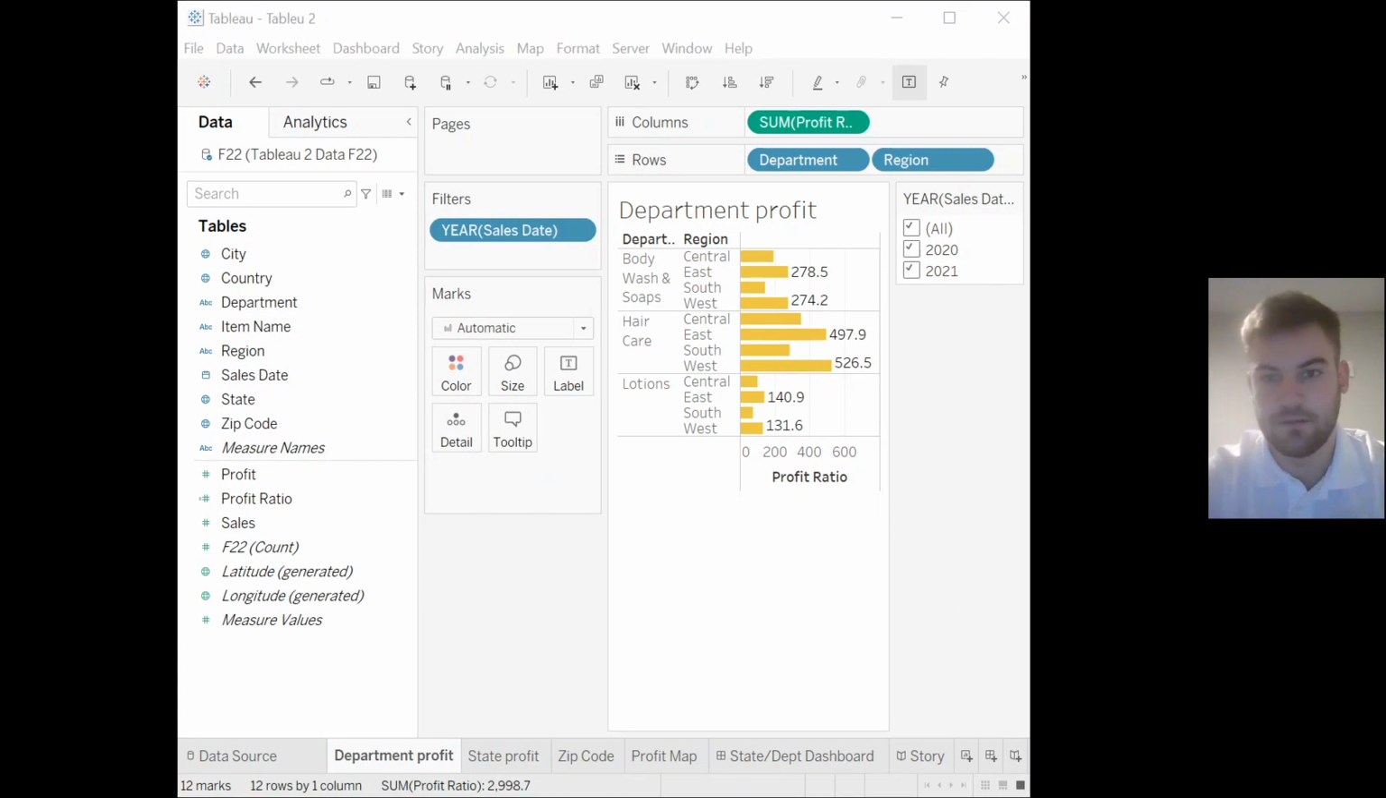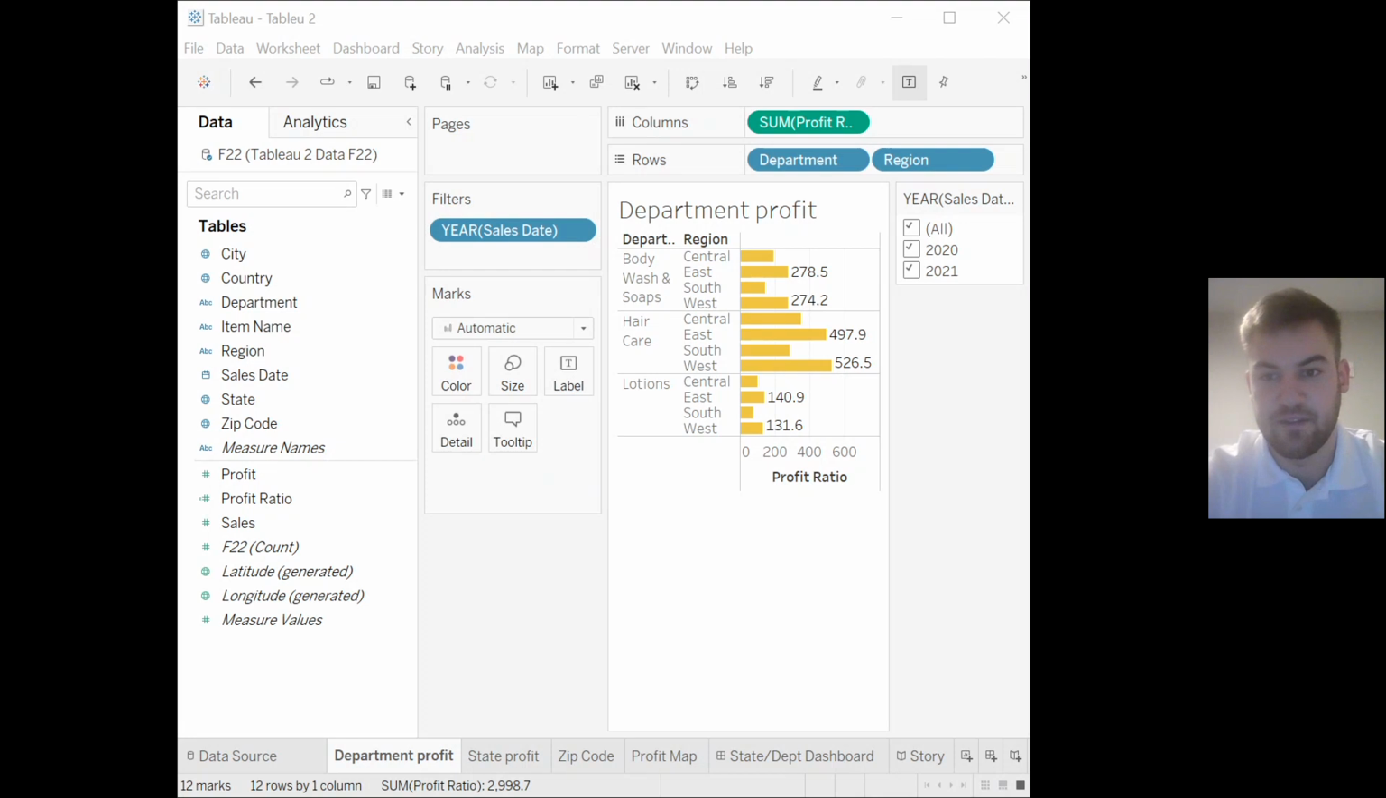Hello, my name is Joseph Newton. I'm doing an analysis on the data given in the Tableau project. And the first sheet I made was the profit by department. This, as you can see, includes a filter for each year.